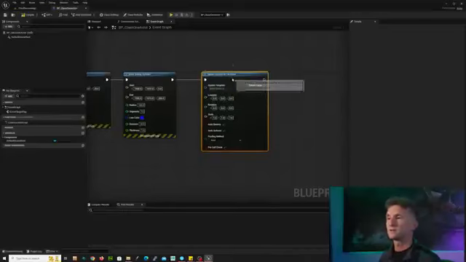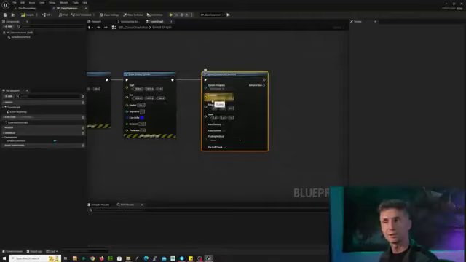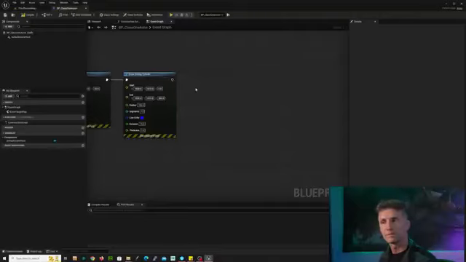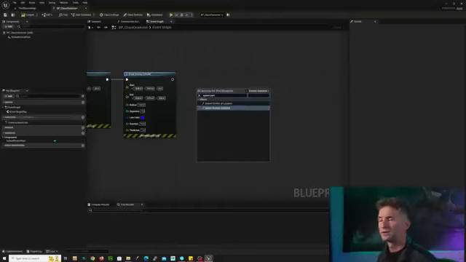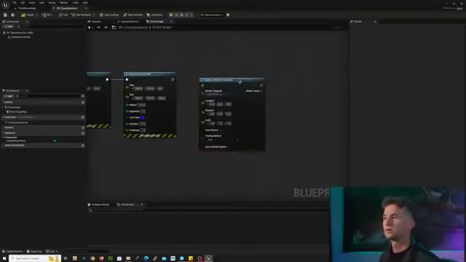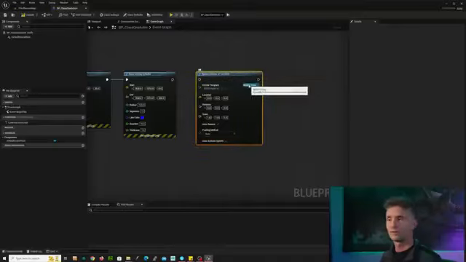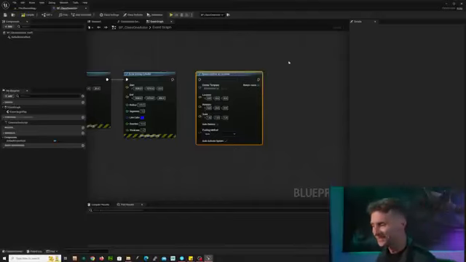So the system and the location works just like everything else so far. We specify the location and so on. But what we need to do is pick a system. We have no systems, okay? That might not be a good one. Let's try spawn emitter at location. Do we have any emitters? Yes, we do. Okay, great. So we're changing this to emitter. Like I said, we're making this class up on the fly. This is gonna be awesome. This is gonna be fun.